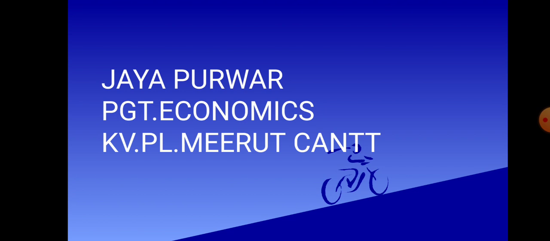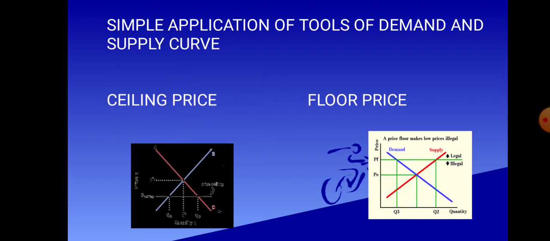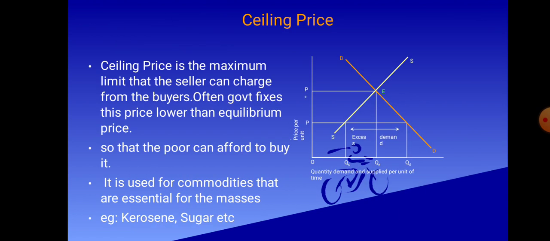The study focuses on two cases of the government intervention in the commodity market, that is ceiling price and floor price. Ceiling price. As we know, in competitive market, price of goods and services are determined by the forces of demand and supply.